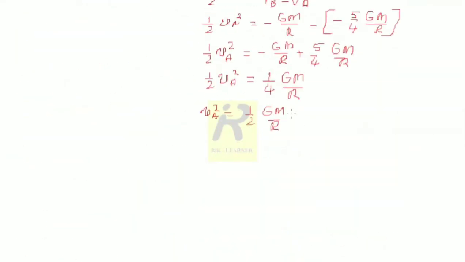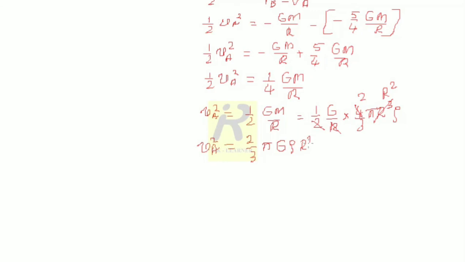You are seeing these terms: it is half g divided by r, and for m, which is 4 divided by 3 pi r cube into rho, you can cancel one term with r cube, it becomes r square, and 2 with 4, it becomes 2. So Va square is simply 2 divided by 3 pi g rho into r square.